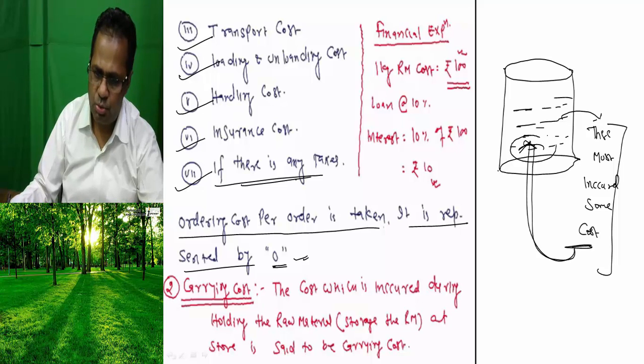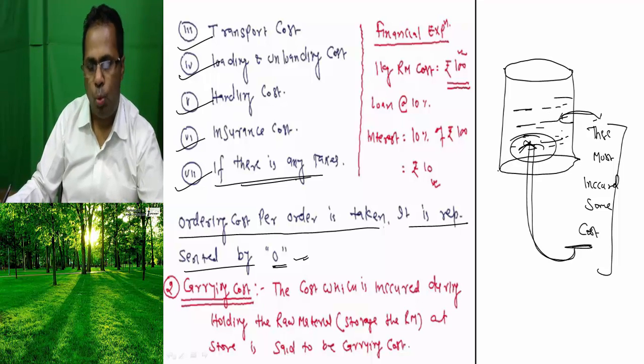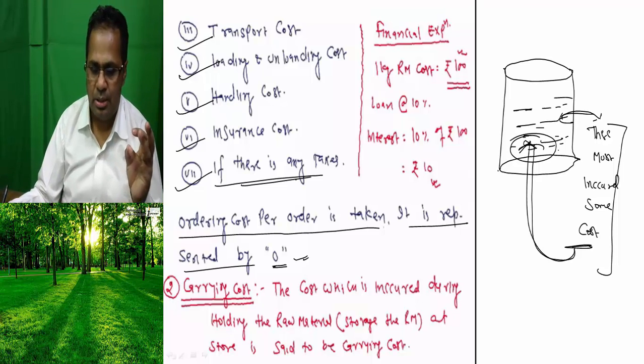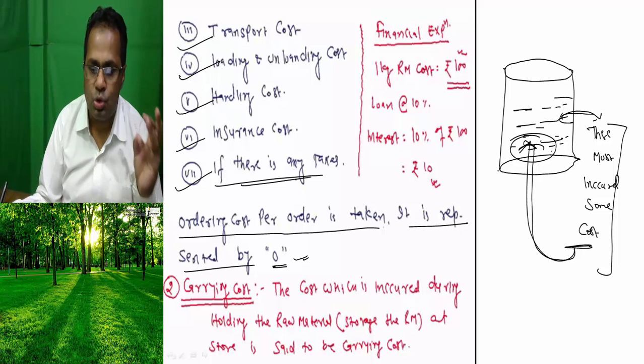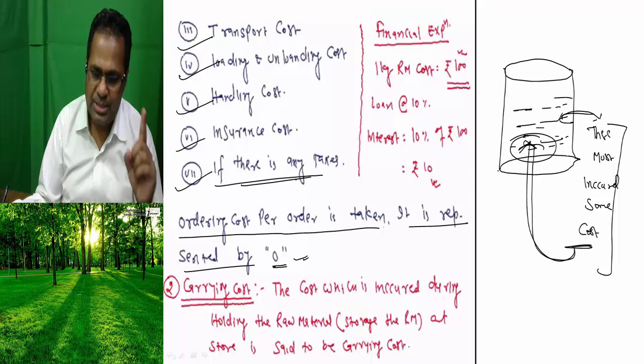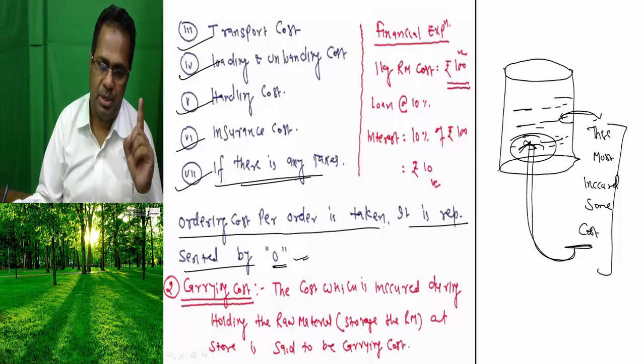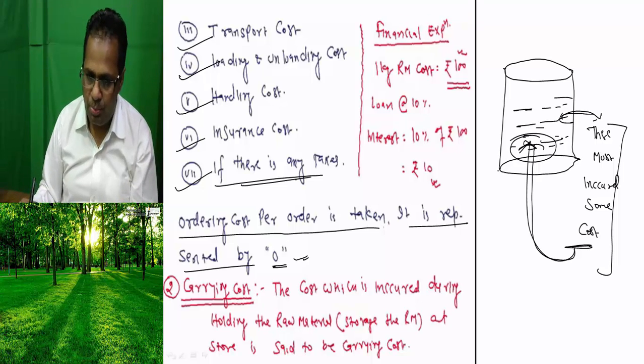The carrying cost means those costs which are incurred to hold the raw material in the stores. What type of expenditure will be incurred? Storeman rent, storeman salaries, stores rent, heating and lighting of the stores, and financial expenditure on working capital. Carrying cost is always calculated per unit per annum.